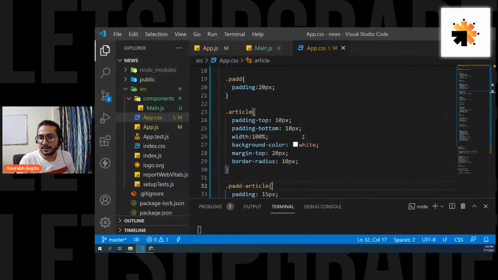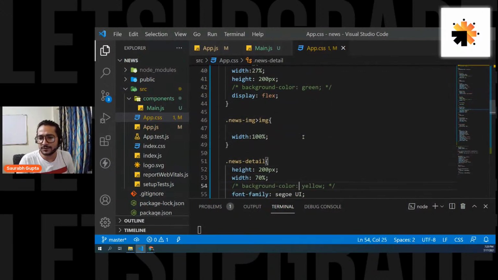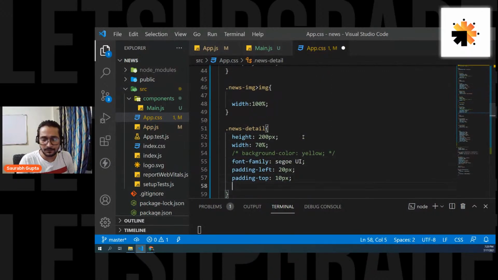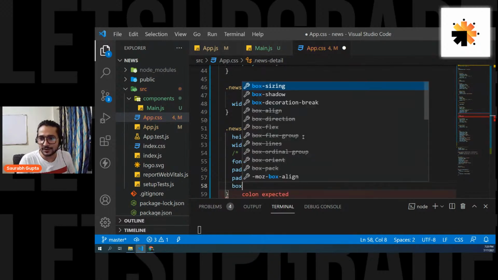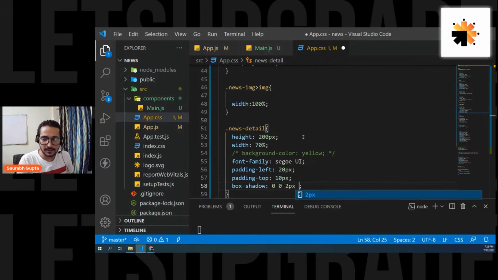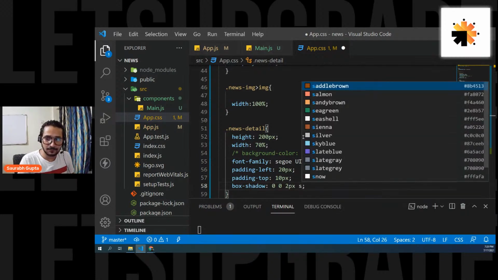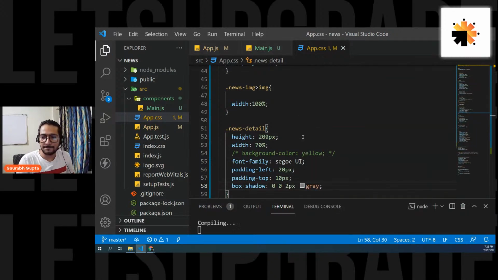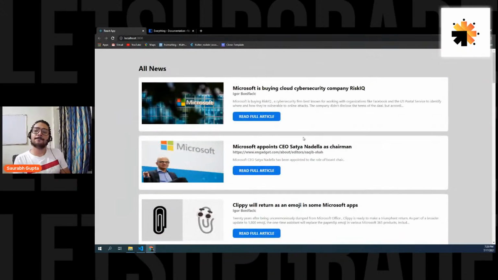Okay. And if you like, you can just go to news detail and give it a border. Or you can simply give it a box shadow, actually, not border, box shadow, 0 0 2 pixel gray. See? So that it has like a border. Yeah, perfect. So like this you can have.